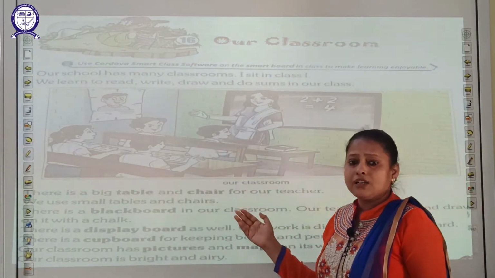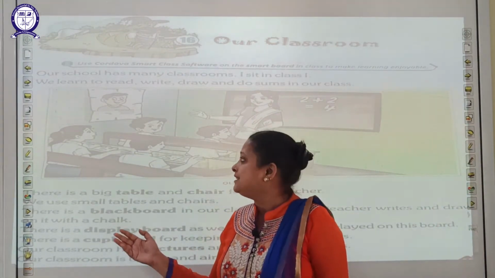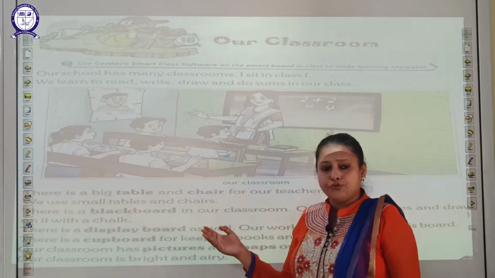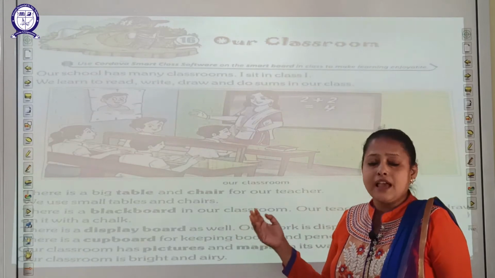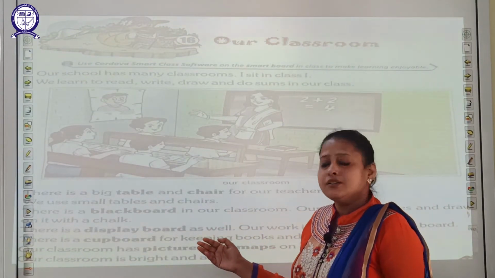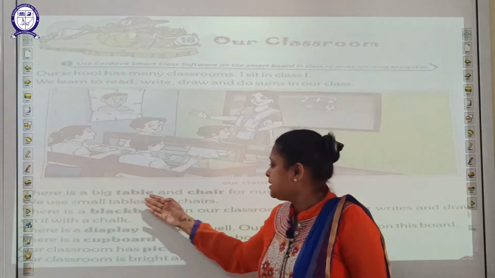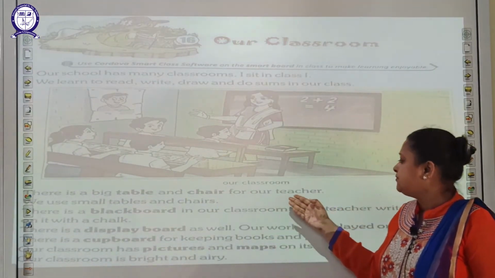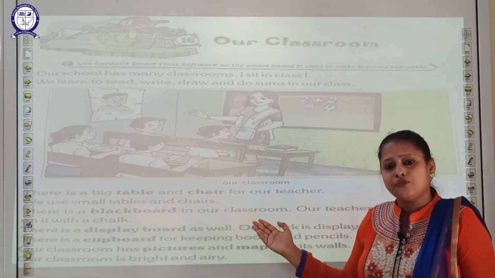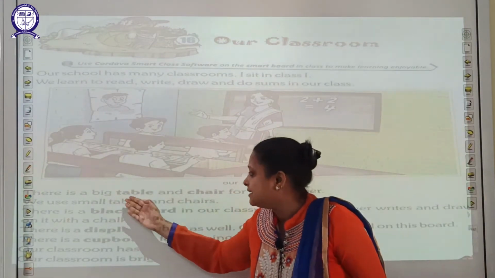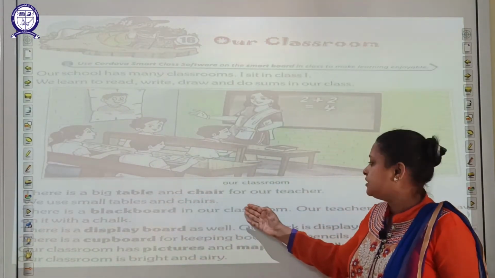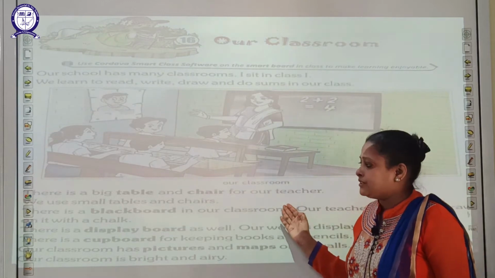In our class, we learn so many things. We learn how to read, how to write, how to draw, how to do sums, and also we learn good manners in our school. There is a big table and chair for our teacher. You can see here this is a picture of a classroom and there is a big table, students. There is a big table and a chair for our teacher.